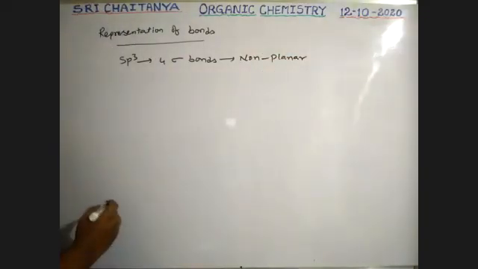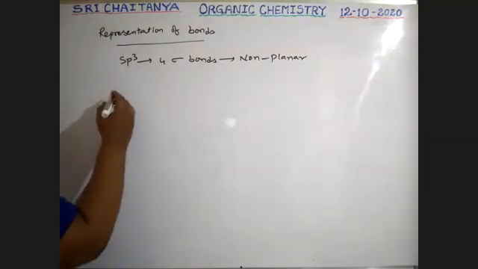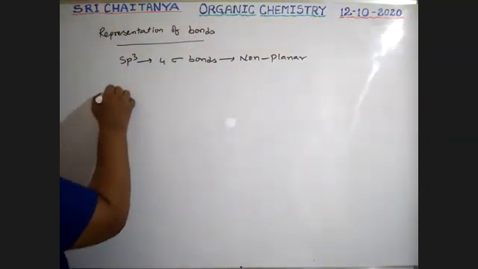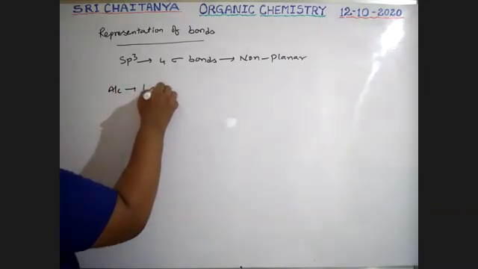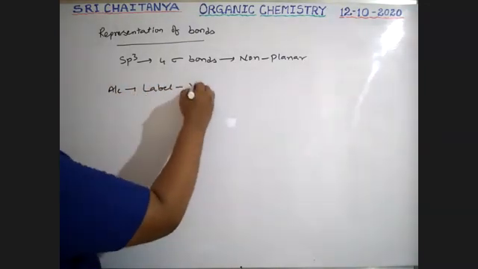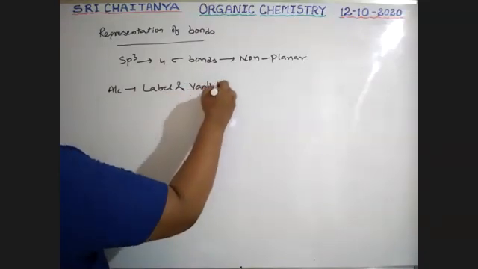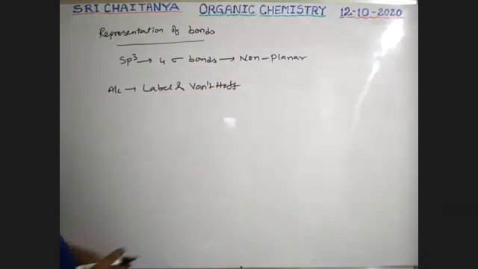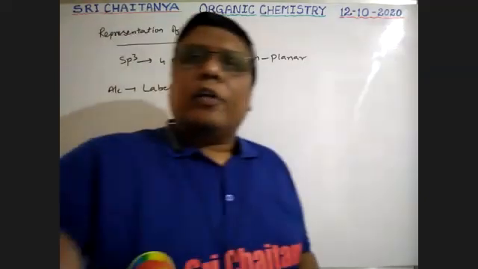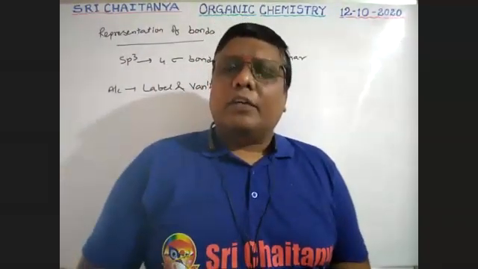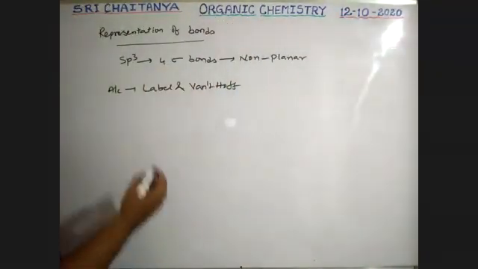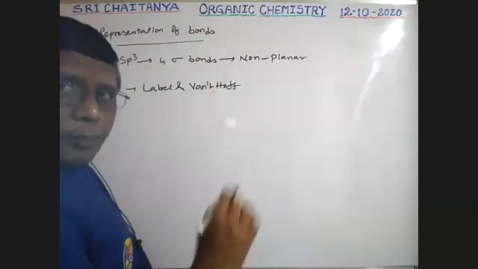These are represented according to Le Bel and Van't Hoff. So see, this is the way to represent.